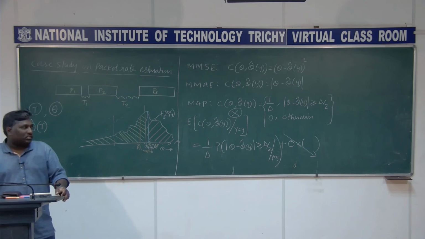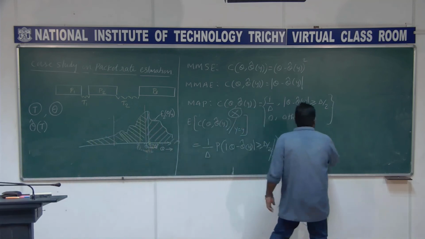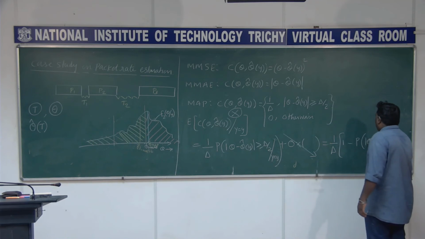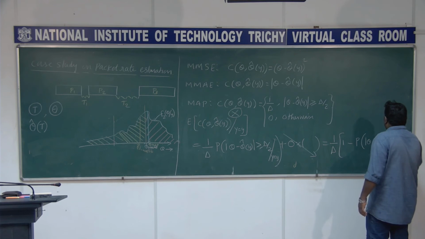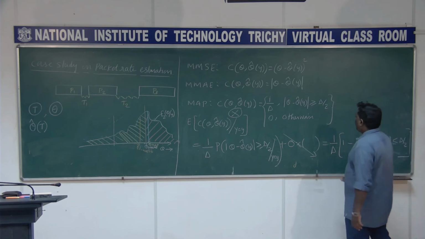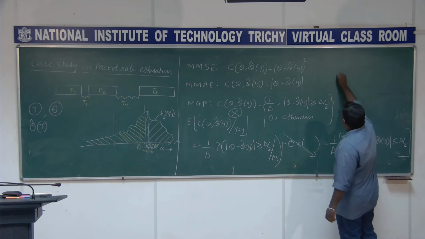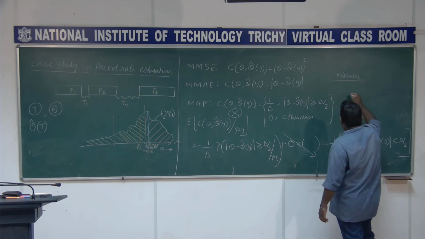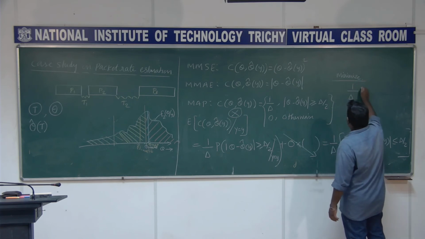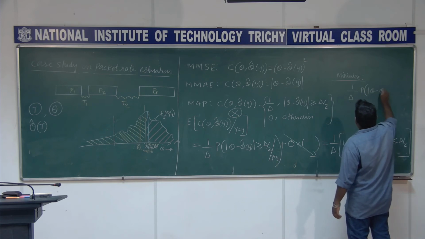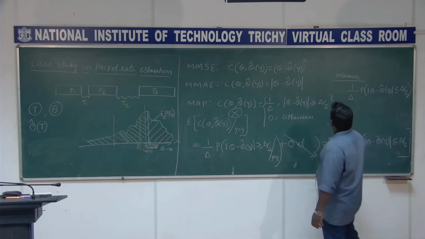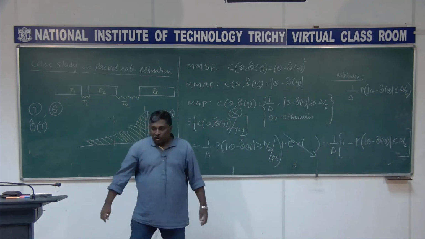I can write it as 1 by delta times 1 minus probability of theta minus theta cap of y less than or equal to delta by 2, and equivalently I convert the problem to this maximization problem as 1 by delta probability of theta minus theta cap of y to be less than or equal to delta by 2.